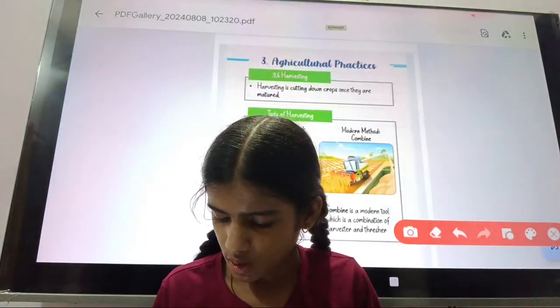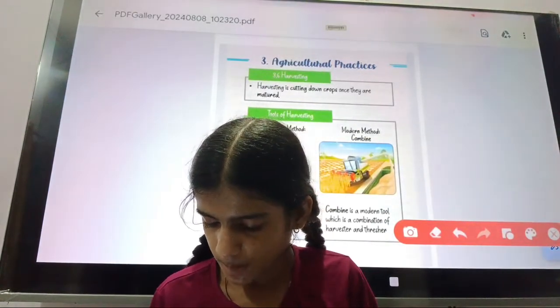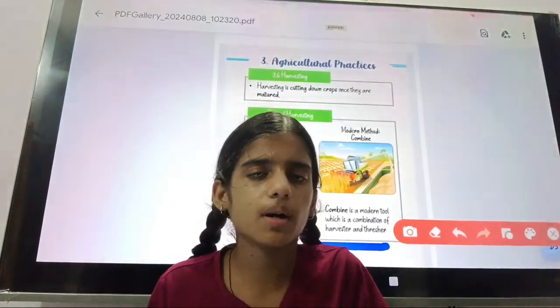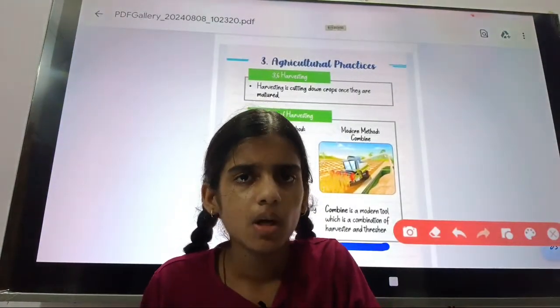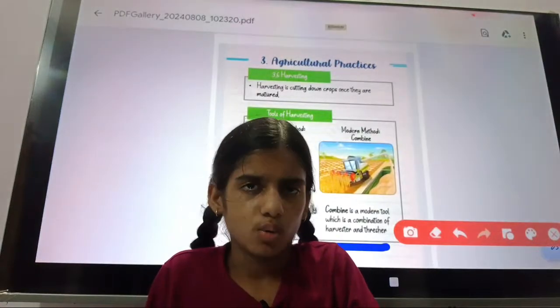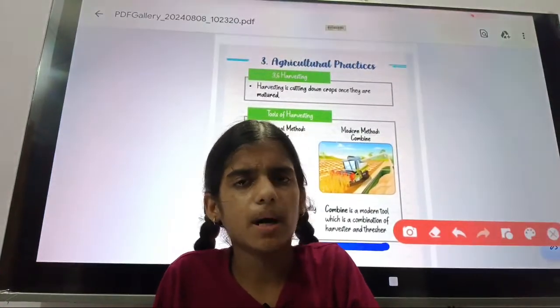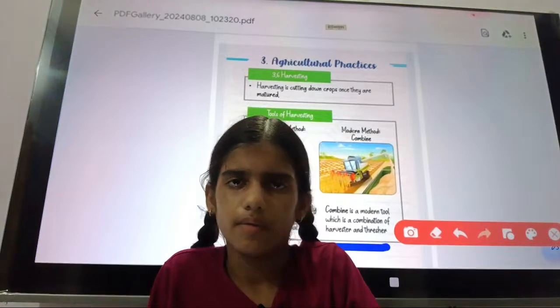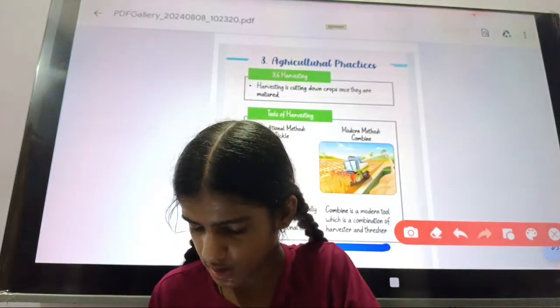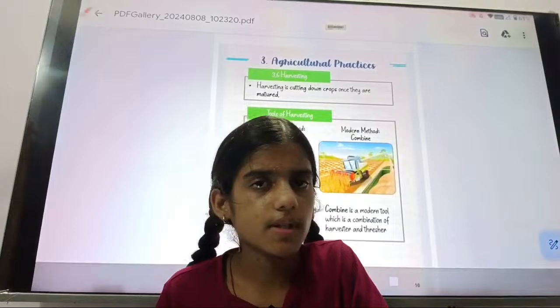Okay, so combine, you will see combine here. Combine is a modern tool which is used for harvesting and threshing both. These two are the methods of harvesting.